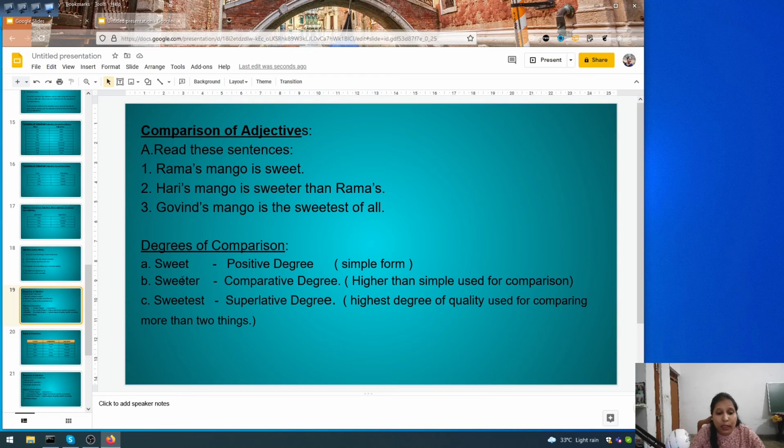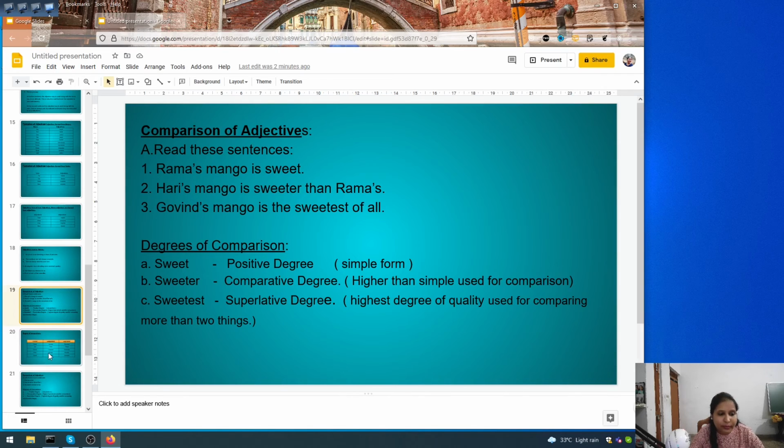But when we write sweeter, it is a comparative degree, higher than simple, and it is used for comparison. Sweetest, it is the superlative degree. Okay, highest degree of quality used for comparing more than two things. So when we are using the superlative degree, we are using it as a higher order to compare more than two things.